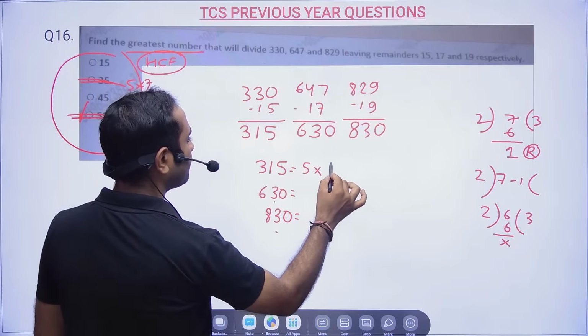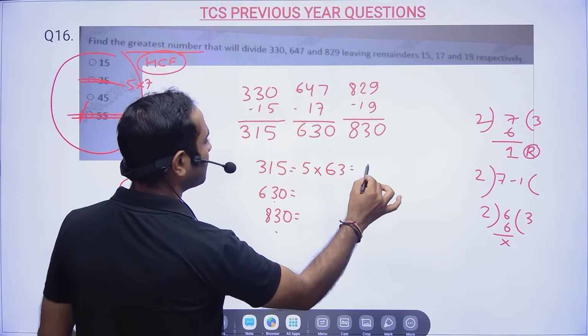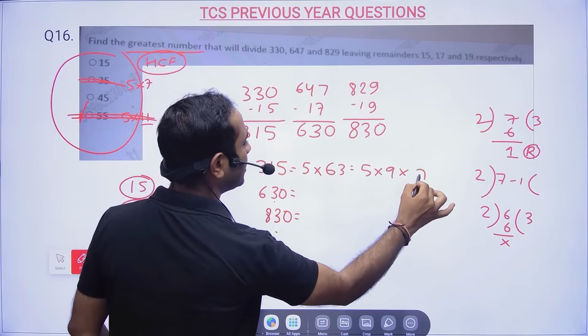315 is 5 into 63, that means 5 into 9 into 7, so 45 is there.